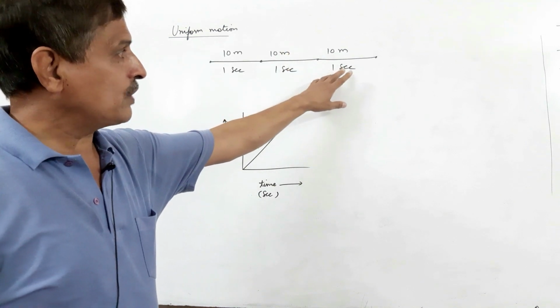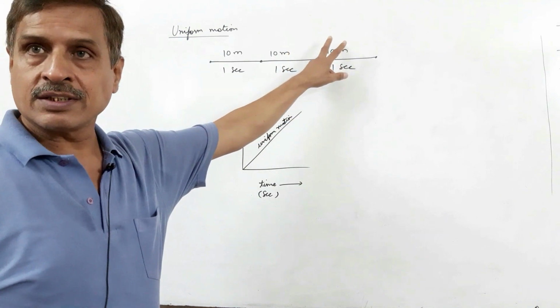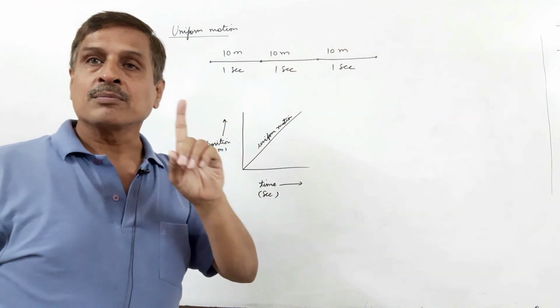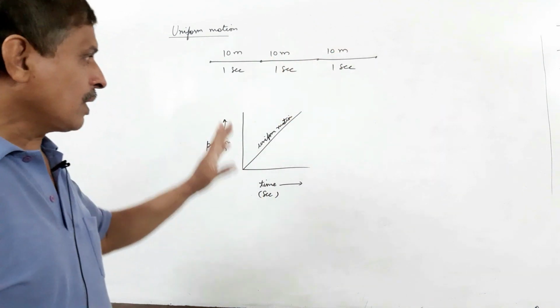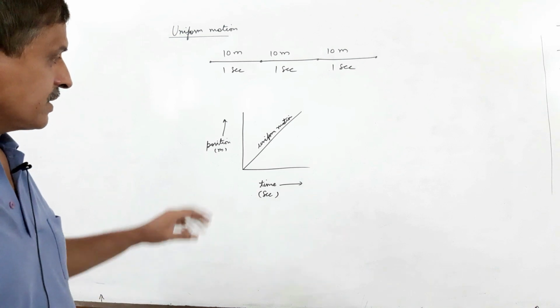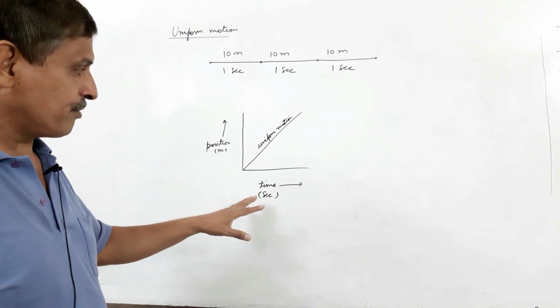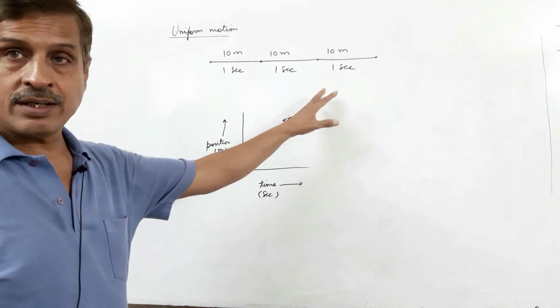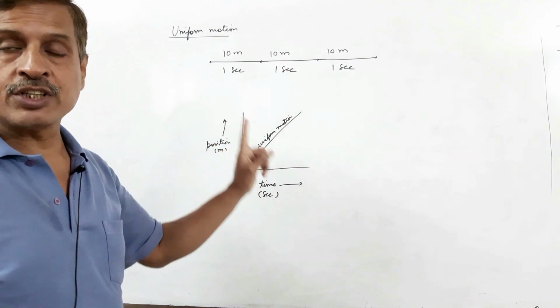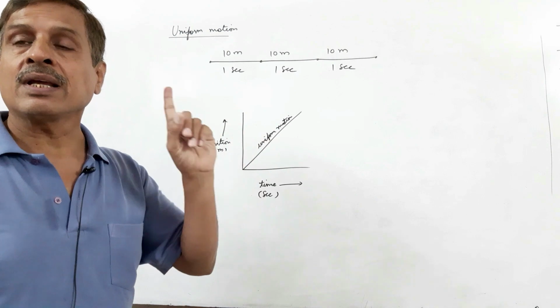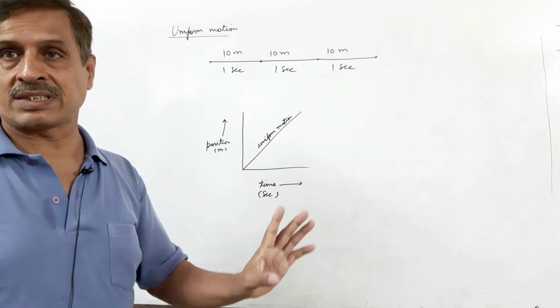In another 1 second, it travels 10 meters. Then it is moving uniformly. Graphically, we represent uniform motion by position time graph. It is a straight line showing that the body is traveling equal distances in equal time intervals.